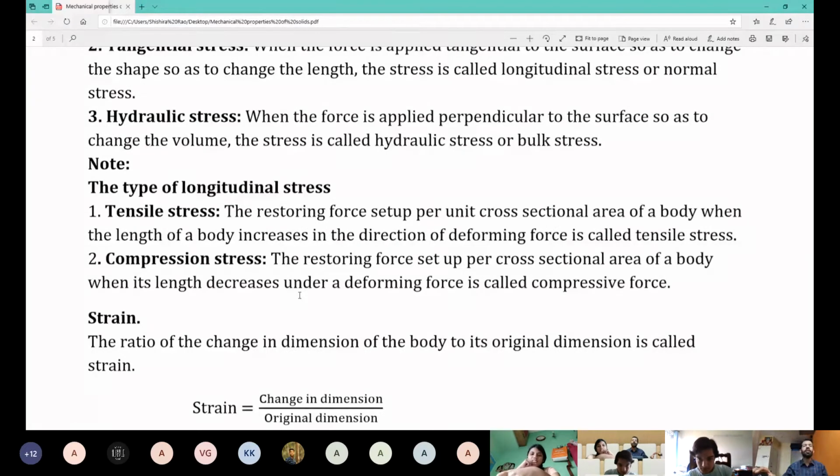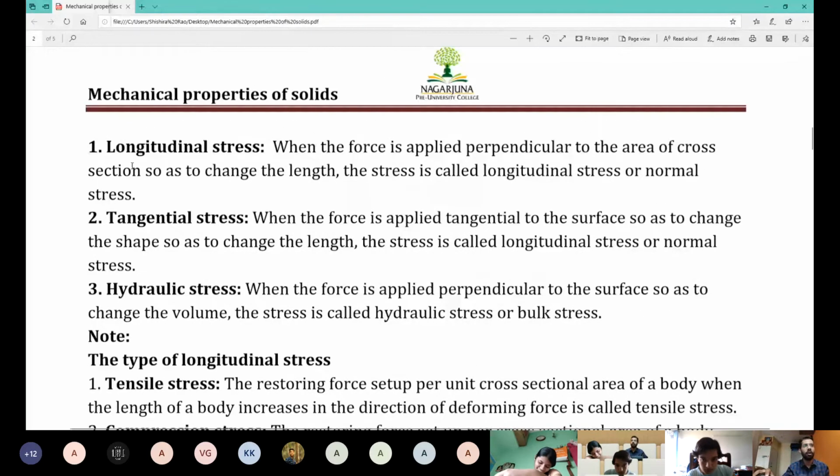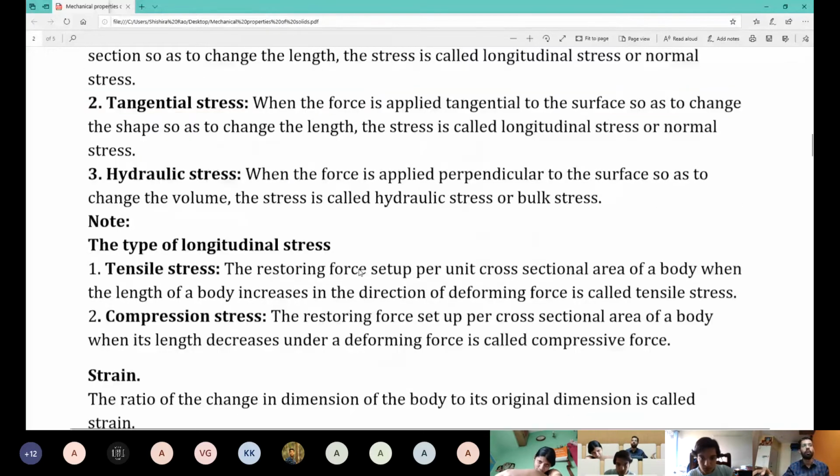I will divide longitudinal into two more parts. I'll divide this simple longitudinal stress into two parts. One is tensile stress, one is compression stress. Now this is simple. If I pull this, it is tensile stress. If I push this, it is compression stress. Simple.